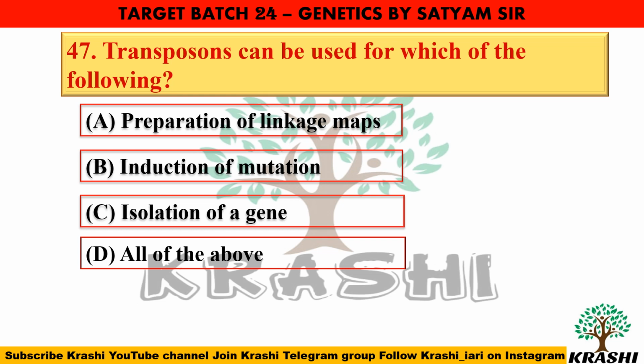Question number 47. Transposons can be used for which of the following? They are jumping genes which can be used for preparation of linkage maps, induction of mutation, and isolation of genes. The correct answer is option D, all of the above.